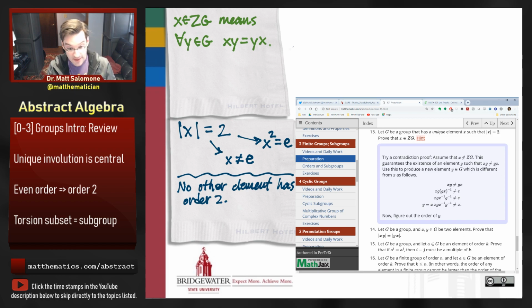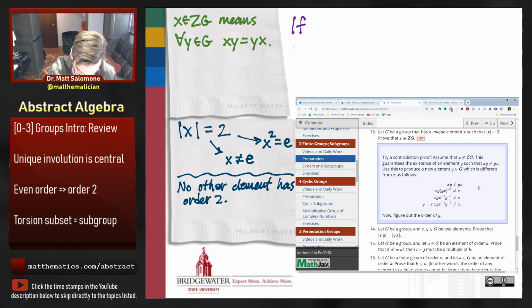Then what that would mean is that there exists some element g that doesn't commute with x. So xg is not equal to gx. And we would then try to use that observation to produce an element y that is different from x. And we can do it in this particular way.